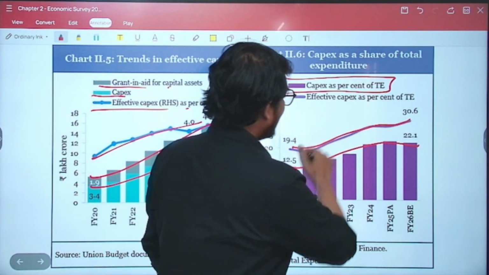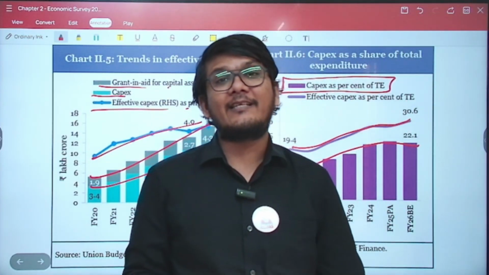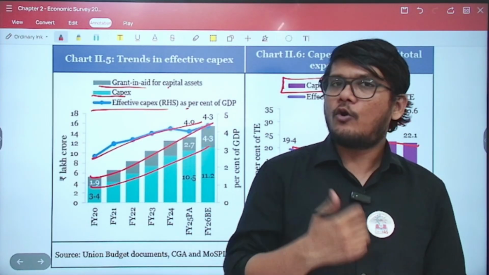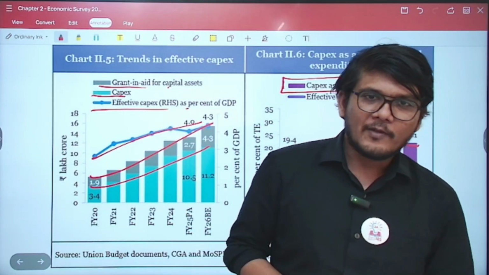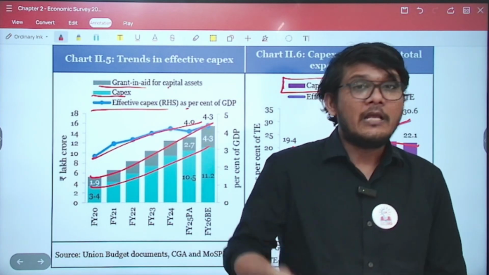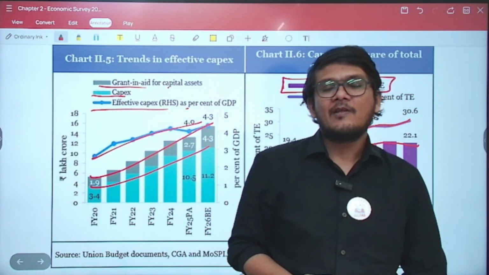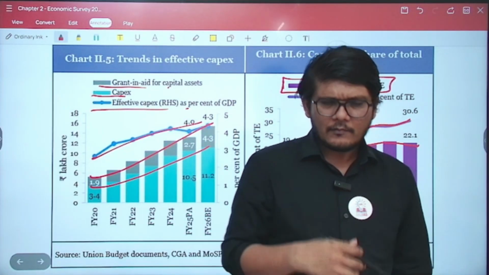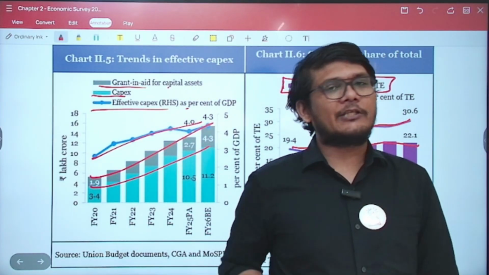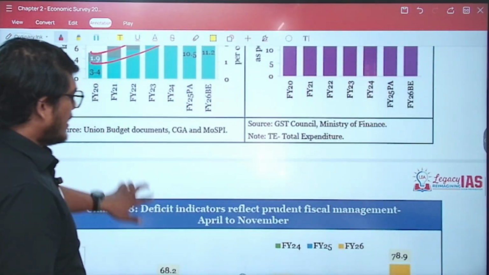Now is it a good thing or a bad thing? It is a good thing. To have an increasing percentage of capital expenditure is a good thing. Why? Because capital expenditure is either going to increase your asset or lower your liability. Both the things are good. Whereas revenue expenditure will neither increase your asset nor lower the liability. So it is not that good. That does not mean that you should have zero revenue expenditure. That is not even possible, right? Because you have to give the salaries, you have to spend for welfare schemes, so on and so forth. But the increasing percentage of capital expenditure and the effective capital expenditure is a good sign for the economy.